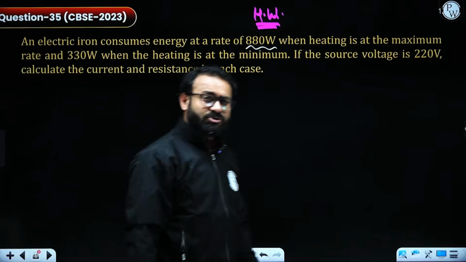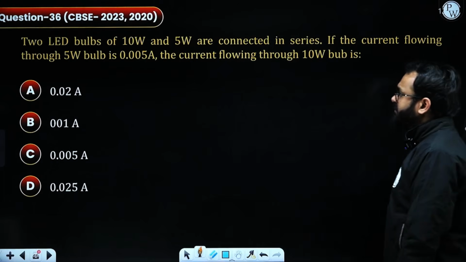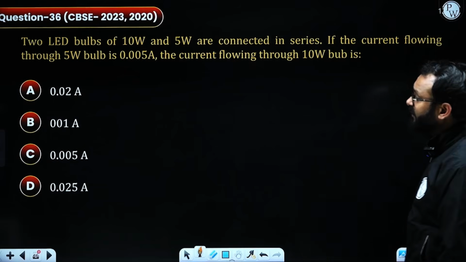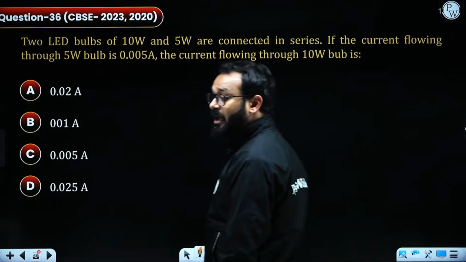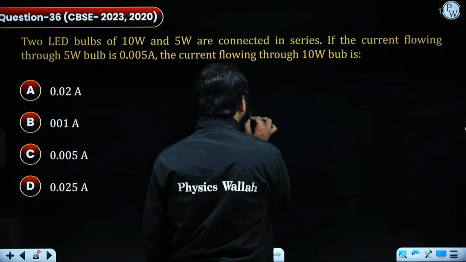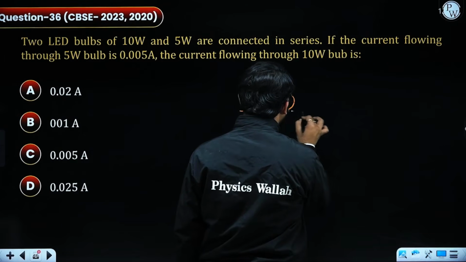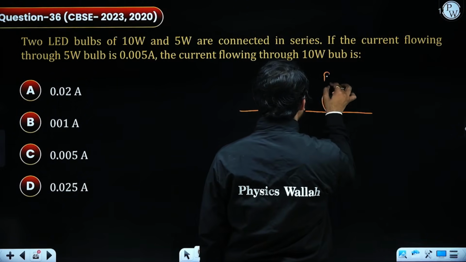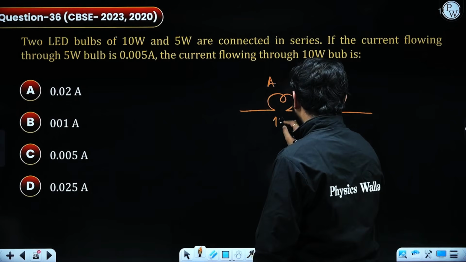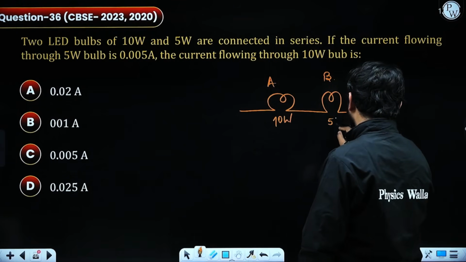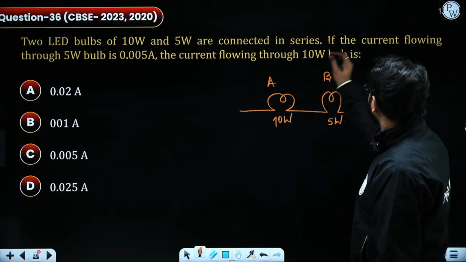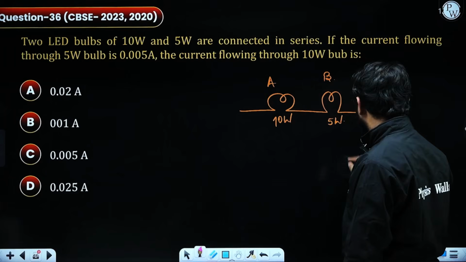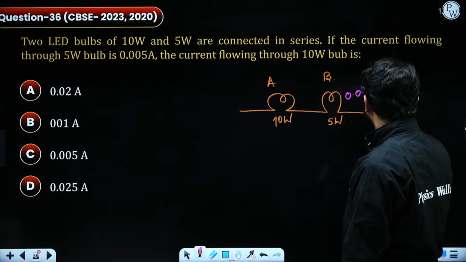Now the next question says, if two LED bulbs of 10 watt and 5 watt are connected in series, and the current flowing through the 5 watt bulb is 0.005 ampere. So what exactly has been given? There are two bulbs, bulb A and bulb B. This one is 10 watt, this one is 5 watt, and the current flowing through the 5 watt bulb is 0.005 ampere.